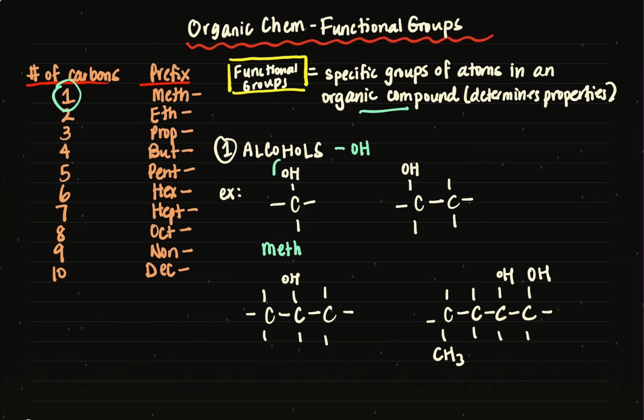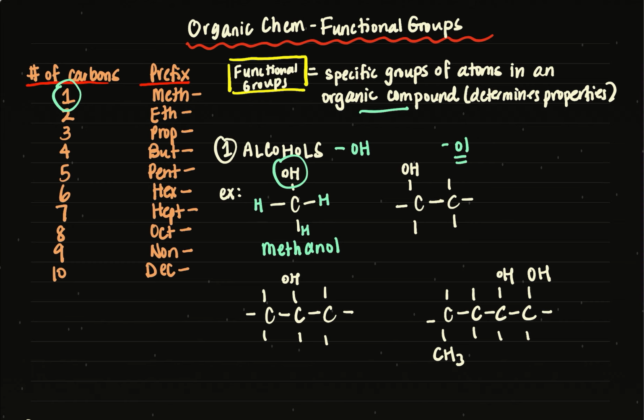But it's an alcohol because of this OH group, and what we do for our nomenclature is we change the ending from -ane to -ol. So alcohols end with OL. So we're going to call this compound not methane, but methanol, which I'm sure you've probably heard of before, right? By the way, these dashes represent H's. I just didn't draw all of them in, but those represent hydrogen atoms. Okay, so I've just highlighted the functional group here, which is the OH.